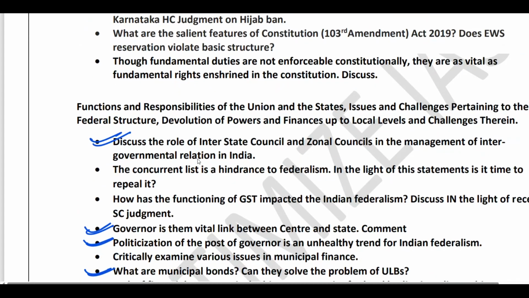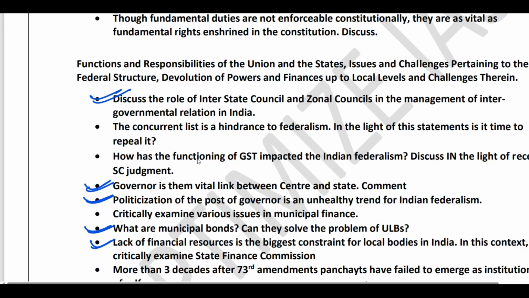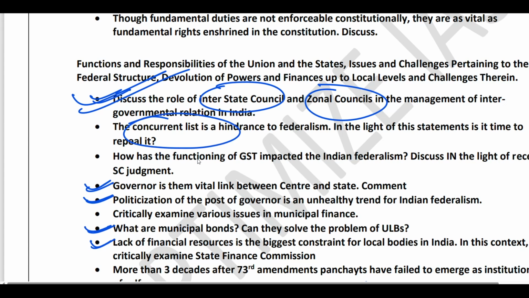Okay, coming to other sections. From the functions and responsibilities of union and state, and issues and challenges pertaining to the federal structure, there can be a question on the Inter-State Council and the Zonal Councils. What is the role they are playing in the federal setup? Next, the need for the concurrent list.